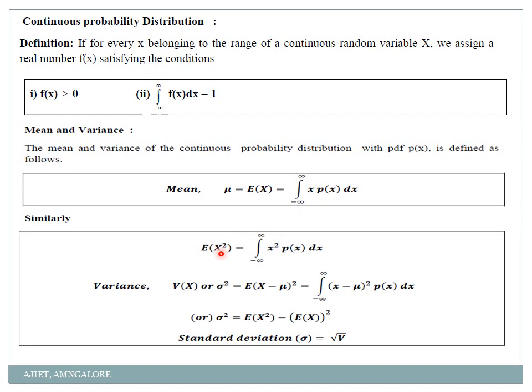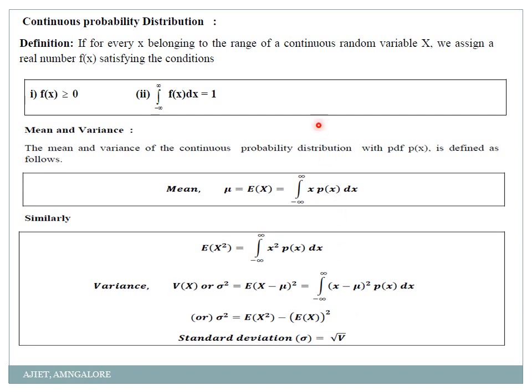In case of variance, the variance of x is denoted by sigma square, and it is the expectation of x square minus the expectation of x the whole square. That is one formula. Or it is the integration from minus infinity to infinity of x minus mu the whole square into p of x. This is one formula, or this is one more formula: expectation of x square minus expectation of x the whole square. But here the expectation of x square is calculated in this way: integration from minus infinity to infinity of x square into p of x dx. Then what is the standard deviation? The standard deviation is simply the root of the variance.